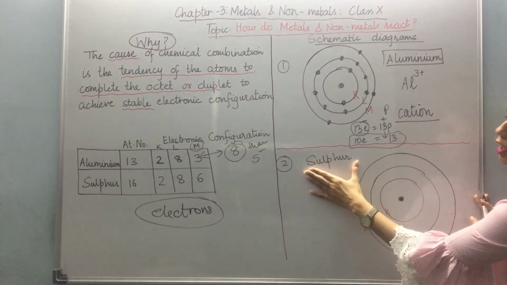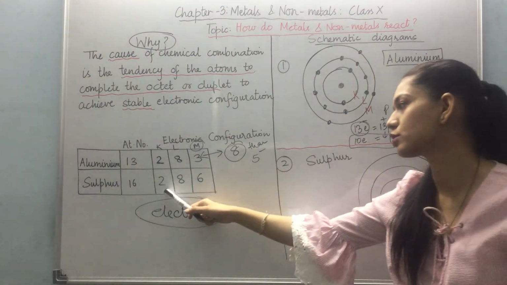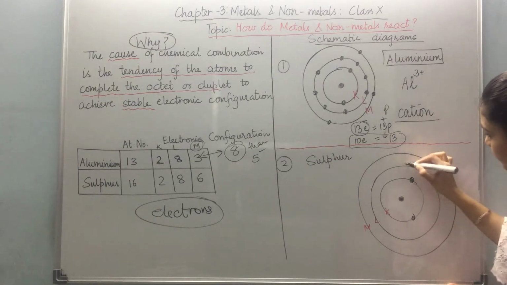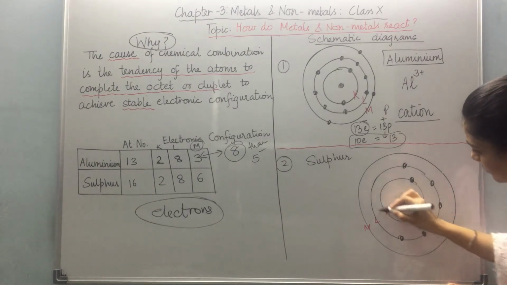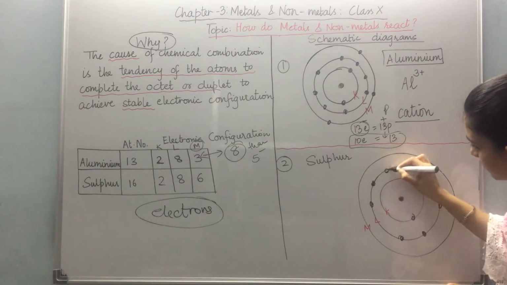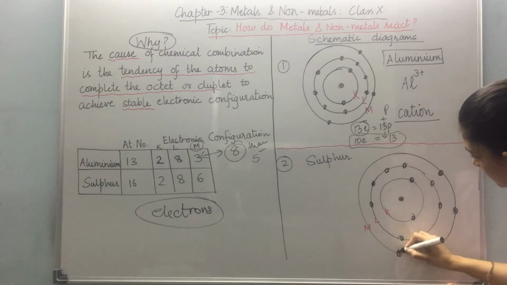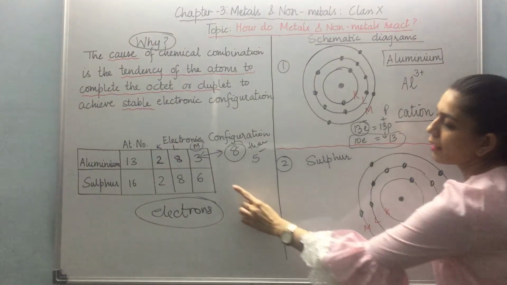Similarly, let's talk about the non-metal sulfur. Its electronic configuration is 2, 8, 6. So let's just quickly draw it. Now, what is happening in this case?